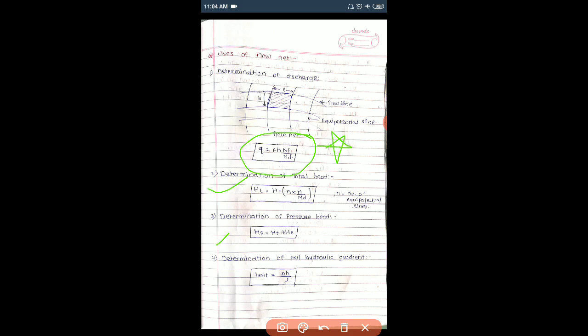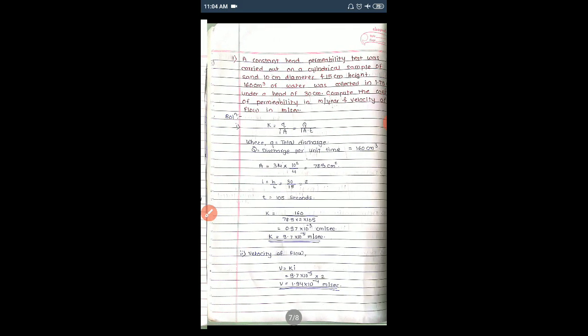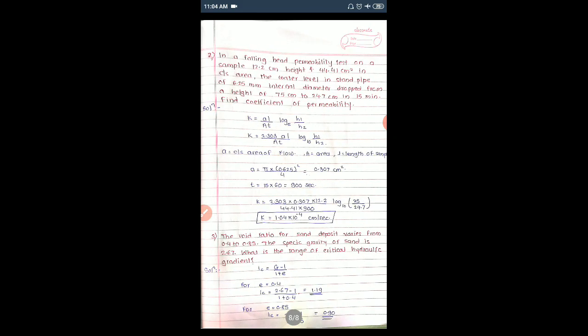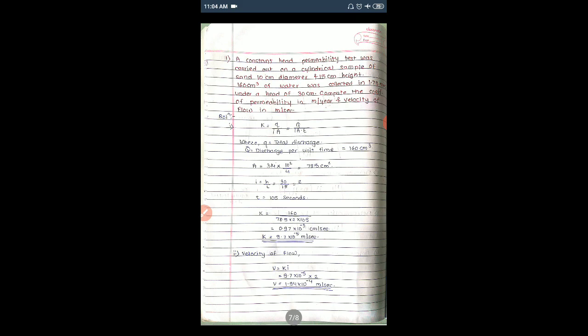Then for the determination of exit hydraulic gradient, i is equal to delta H upon L. So these are the uses of the flow net. Then we'll solve some numericals; simple numericals will be asked as MCQs. So we'll study those one by one.